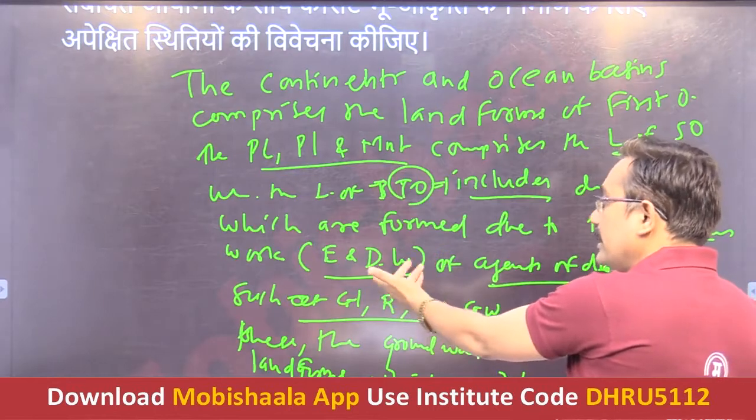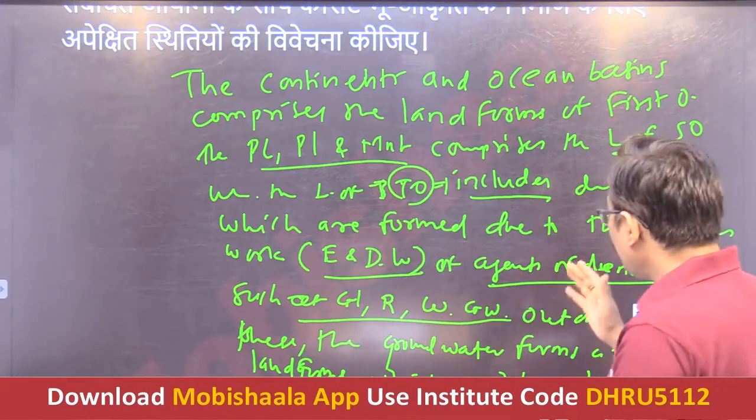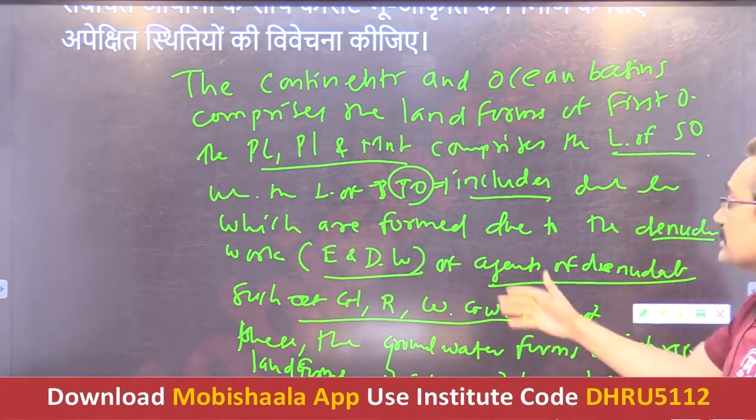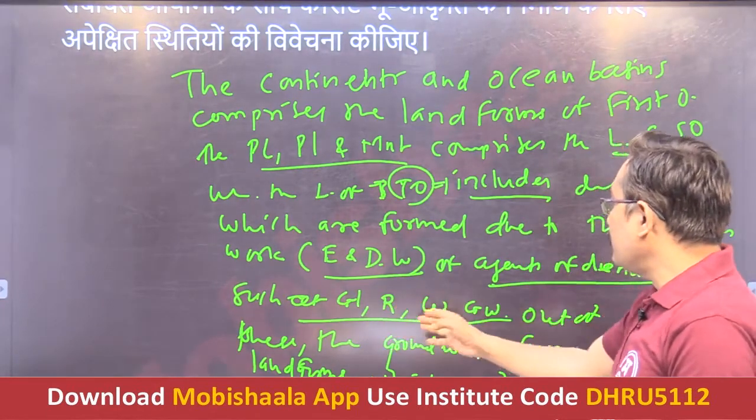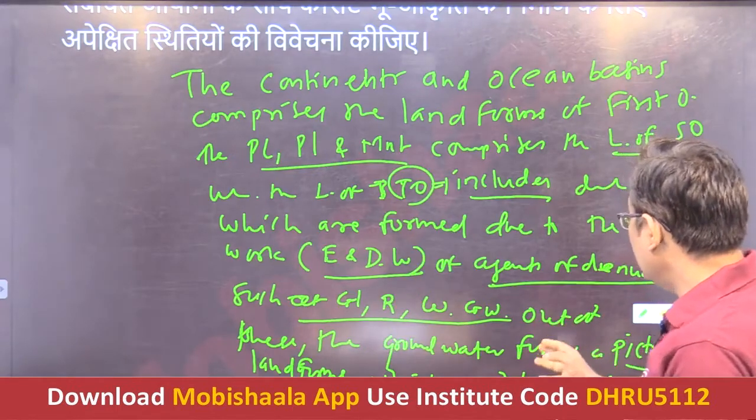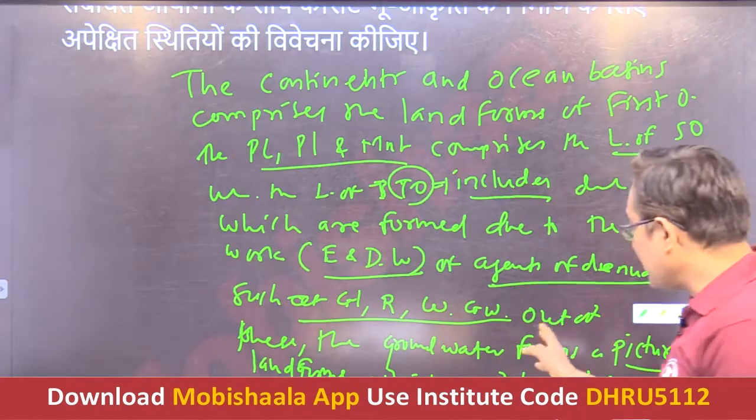In brackets you can write erosional as well as denudational work of the agents of denudation, such as glaciers, rivers, wind, groundwater, etc. Out of these, how are we making the last statement?